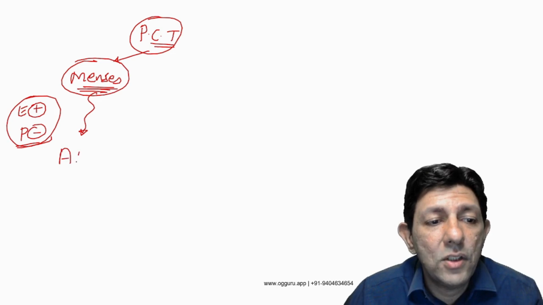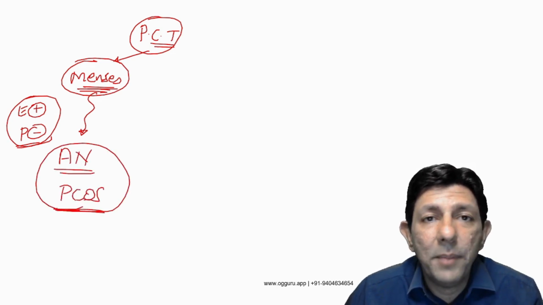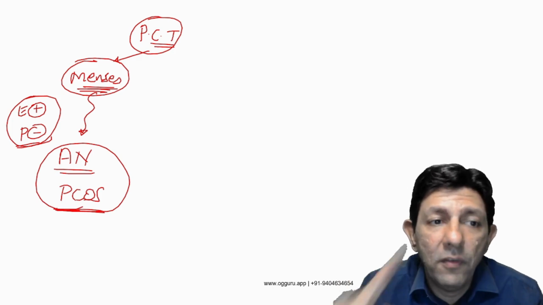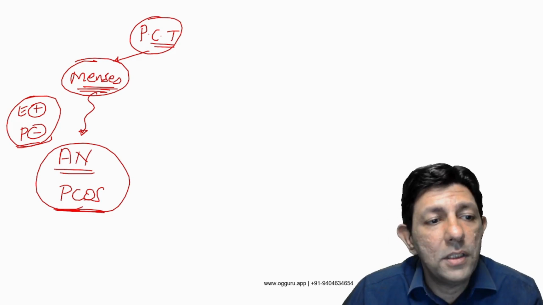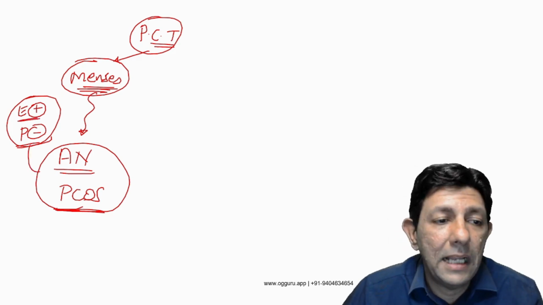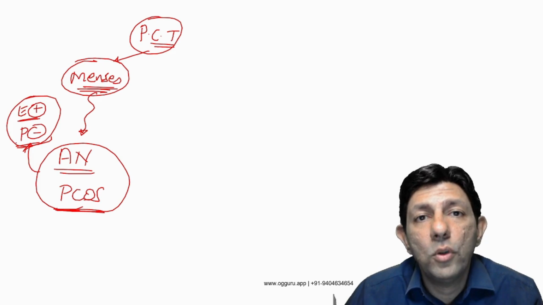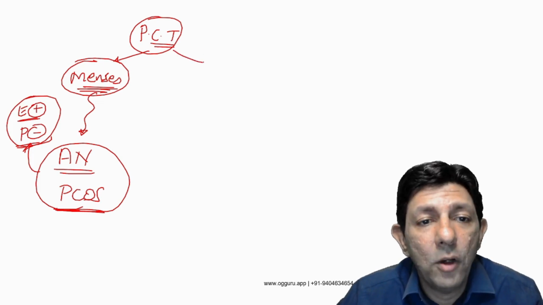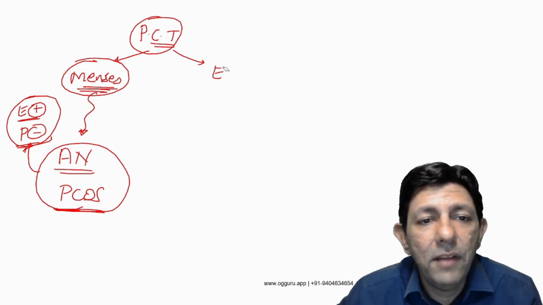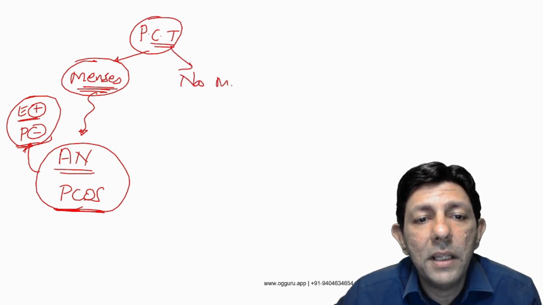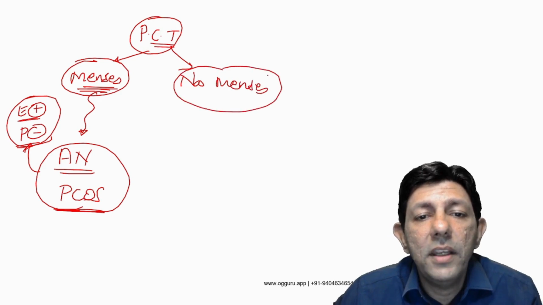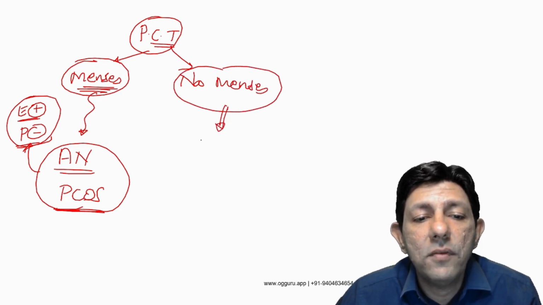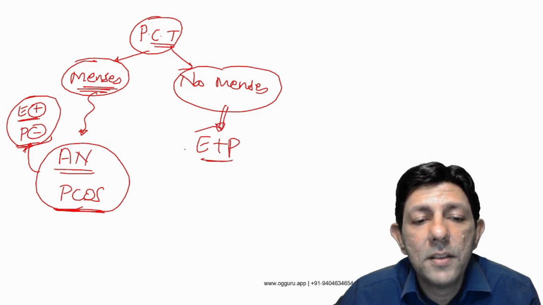And that condition is anovulation or PCOS. And that's why patients of PCOS or anovulation will have progesterone withdrawal bleeding, because estrogen present, progesterone absent. That situation you get over here, because progesterone acts only on estrogen primed endometrium. But when there is no menses with progesterone, then we give double challenge. We give double challenge, E plus P.